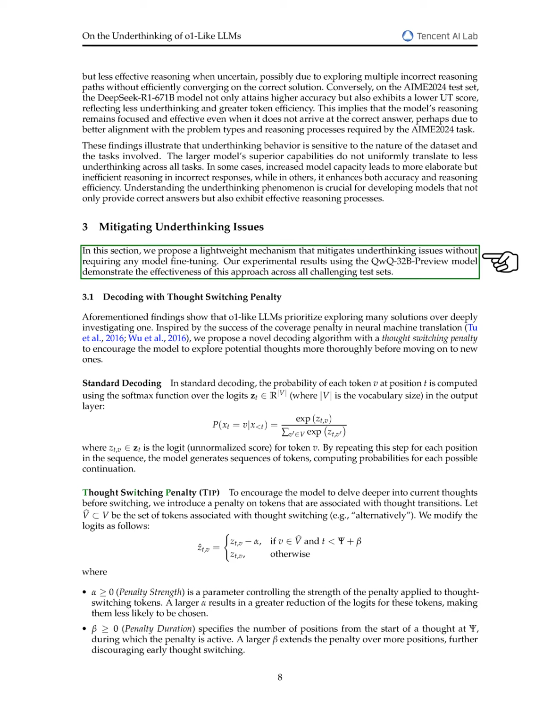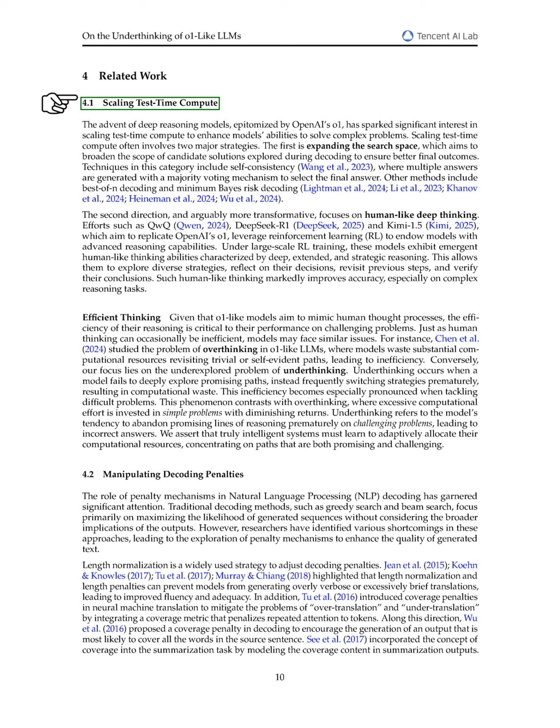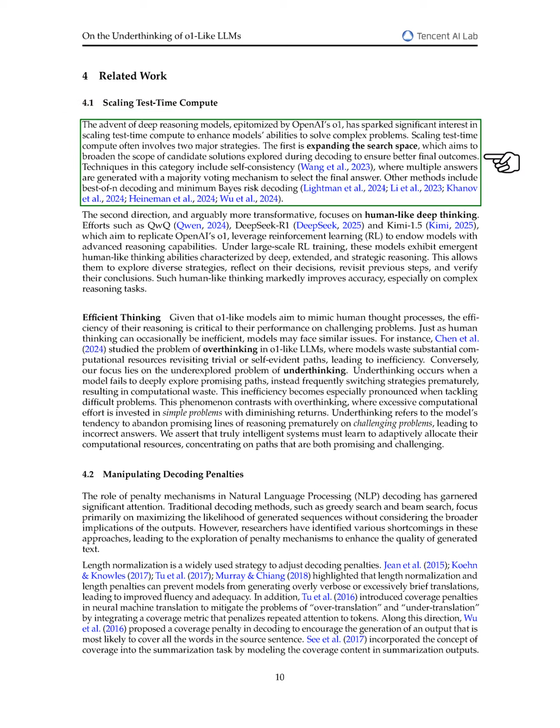Section: Related Work. In this section, we discuss related work on scaling test time compute and improving reasoning in models like OpenAI's o1. We note that enhancing test time compute typically involves 2 main strategies. The first strategy is to expand the search space, which means exploring a wider range of potential solutions during the decoding process to achieve better results. Techniques such as self-consistency, where multiple answers are generated and the most common one is chosen, fall into this category. Other methods include best-of-n decoding and minimum Bayes risk decoding.